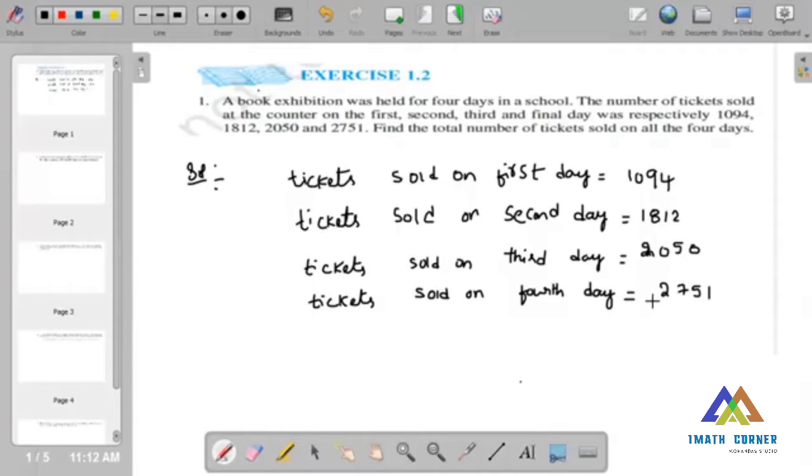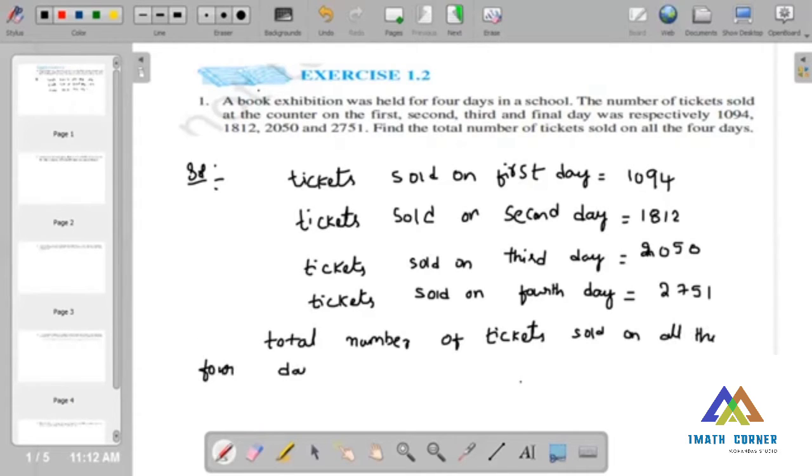Now we have to find the total number of tickets sold on all the 4 days. Right now, total number of tickets is equals to total number of tickets sold on all the 4 days is equals to 1094 plus 1812, and third day is 2050.